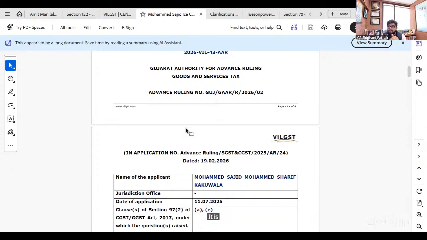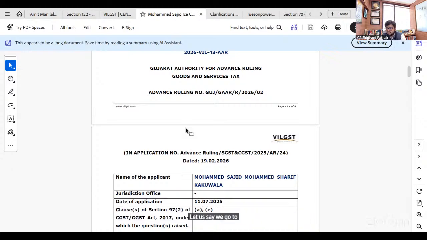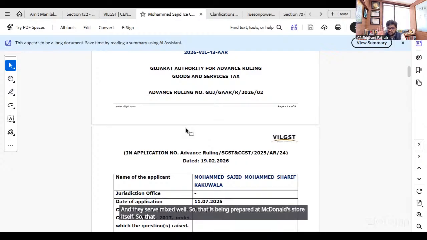It is not being prepared or cooked at the restaurant. So the major element is, if that ice cream is being prepared at the restaurant itself, cooked at the restaurant itself. Let us say we go to McDonald's and they serve McSwirl. So that is being prepared at McDonald's store itself. So that will qualify as a restaurant service.